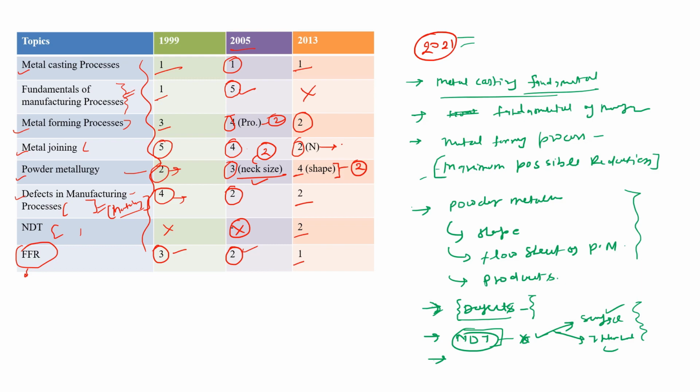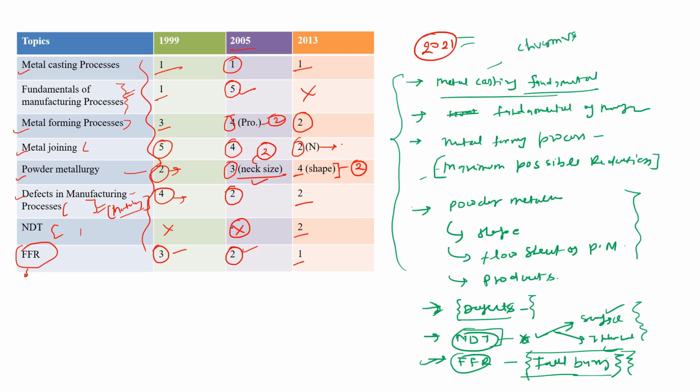Okay, so FFR is very important, and in this FFR they may ask the questions from fuel burning. Okay, so fuel burning is very important, and they may ask the mass balance type of questions, or they can ask the questions for calculation of oxygen. Okay, so this is also very important. So in manufacturing part you can do all these things, and in metal casting I forgot one thing. You can see the Chvorinov's rule. Okay, so Chvorinov's rule is very important for calculating the solidification time. So you can find this topic anywhere in solidification. Okay, so this topic is very important for the numerical portion.